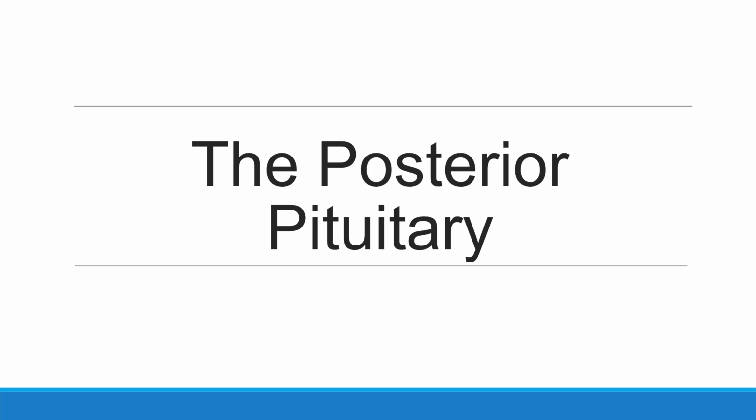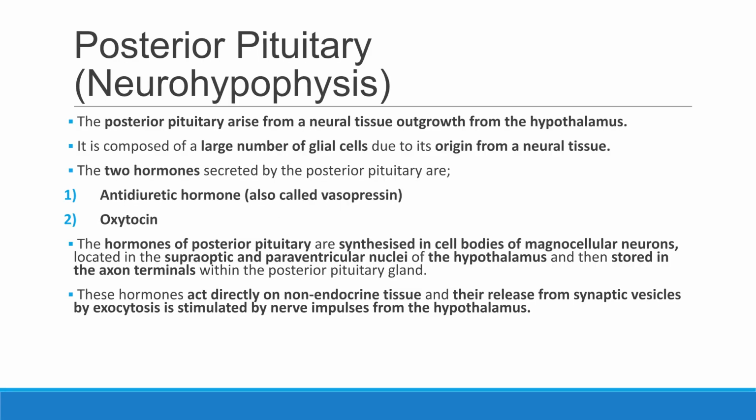Let's explore the posterior pituitary gland. The posterior pituitary, or neurohypophysis, arises from a neural tissue outgrowth of the hypothalamus. It secretes antidiuretic hormone and oxytocin. These hormones are synthesized in the hypothalamus and stored in axon terminals within the posterior pituitary, released by nerve impulses. The main effect of antidiuretic hormone, or ADH, is to reduce urine output by increasing the water permeability of kidney tubules, thus increasing water reabsorption.